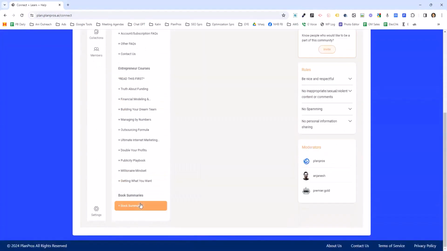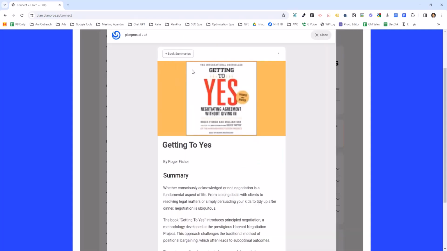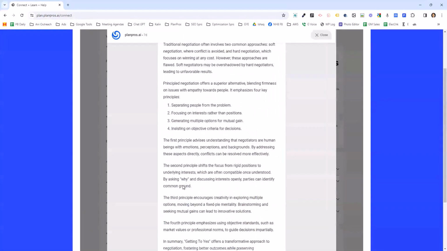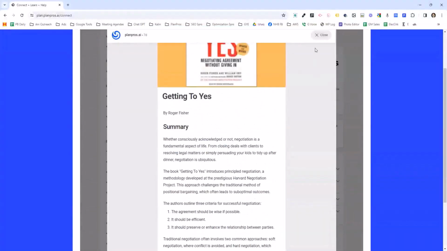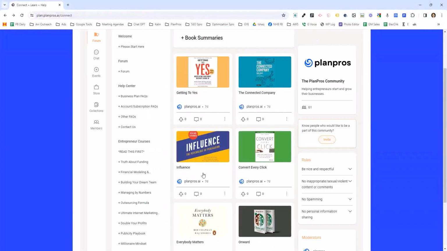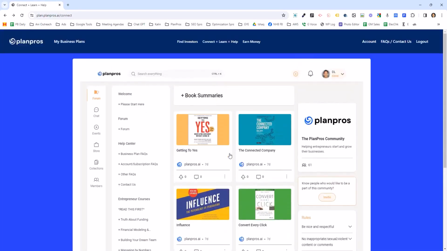And finally, in this section, book summaries. These are some of the top books that you should know about, that you should read. For each one, we have an overview summary, and then a chapter by chapter summary. So rather than spending hundreds of hours reading the top business books, we've already summarized them for you here. I strongly encourage you to go through these summaries and read them very quickly.